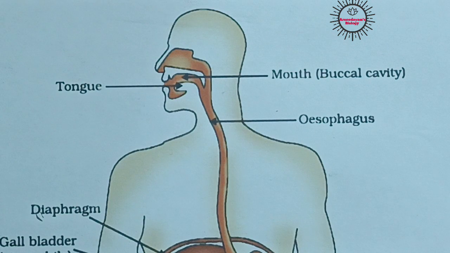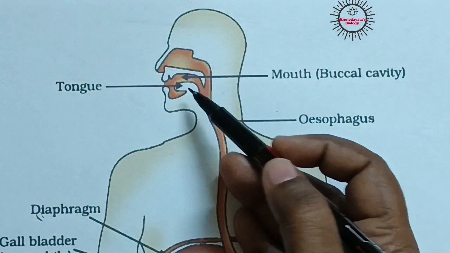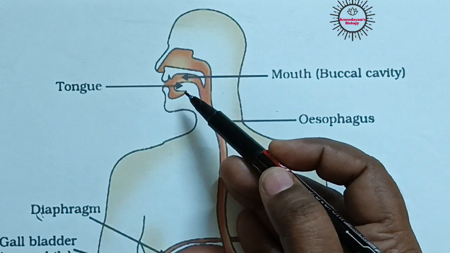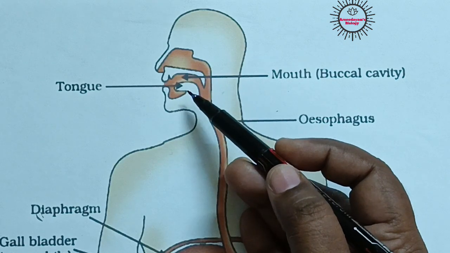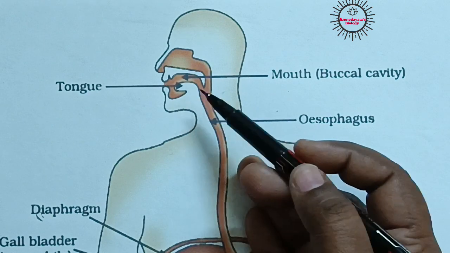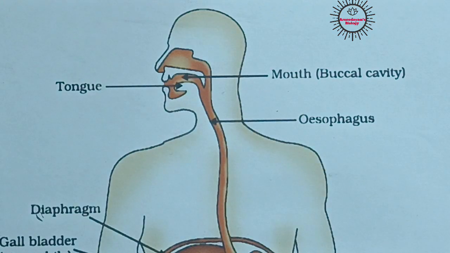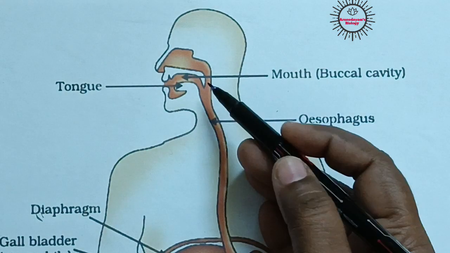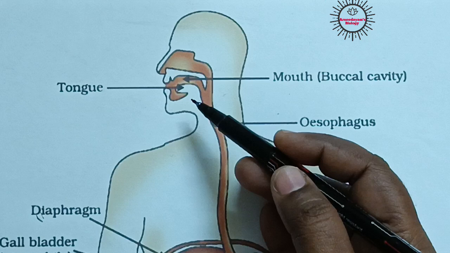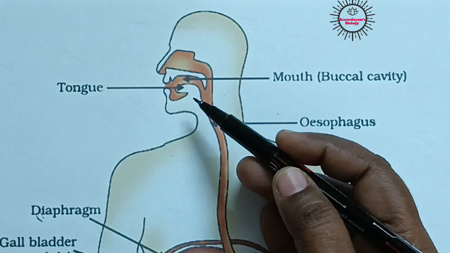Okay, and for this process, this muscular tongue is used here. Along with the teeth, the muscular tongue is also helping here. How will this muscular tongue help? It pushes the food materials towards our teeth while chewing, isn't it? So when we are chewing food in our mouth, our tongue pushes the food towards the teeth to make the process faster. So here, with the help of our teeth and tongue, we masticate the food into smaller particles.